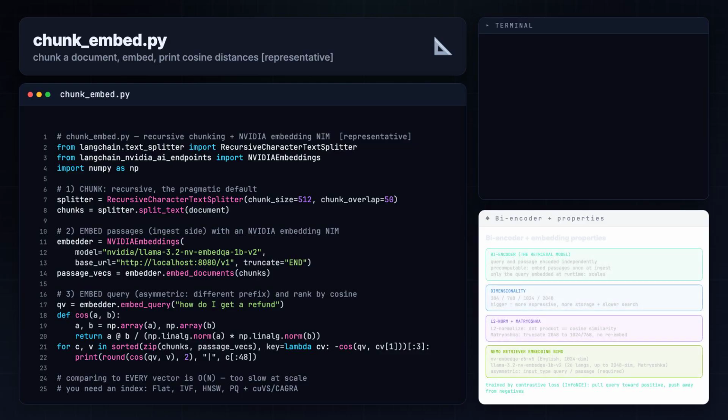Let me show it in code. Chunk a document recursively, embed the chunks and a query with an NVIDIA embedding name, and print the cosine distances so you can literally see meaning become distance.